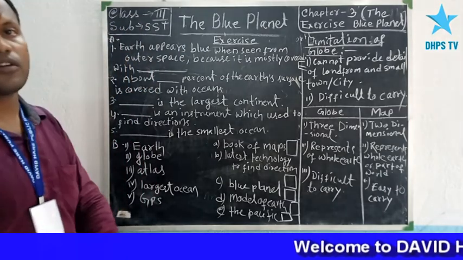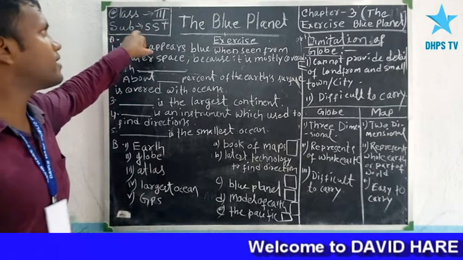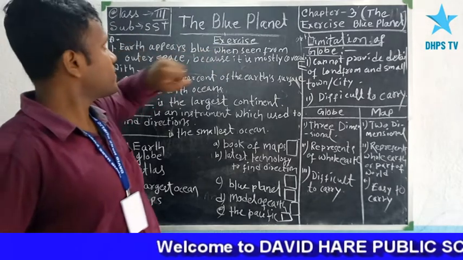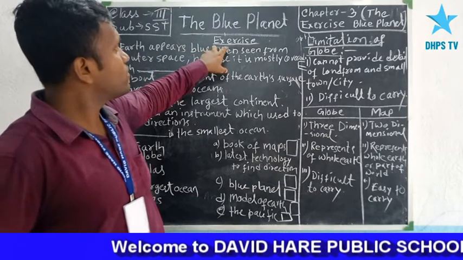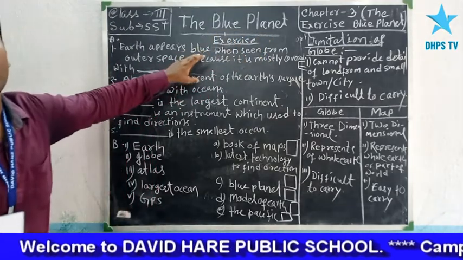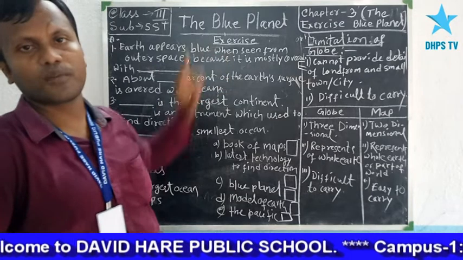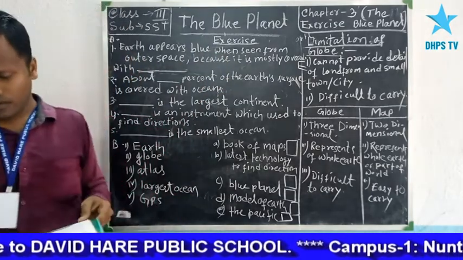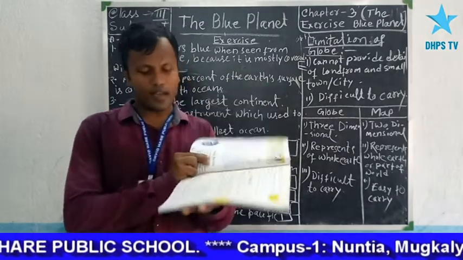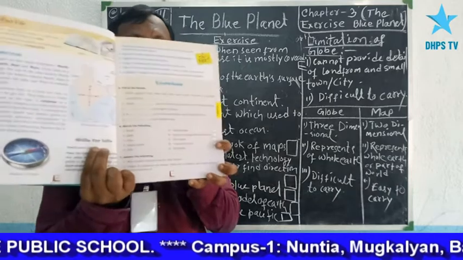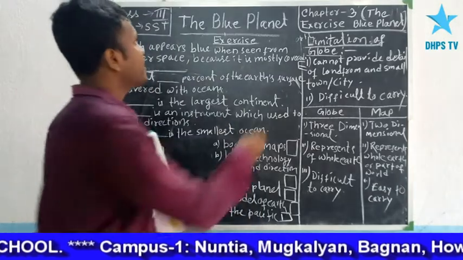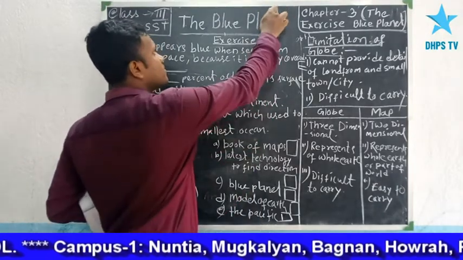The exercise of third chapter, class 3, subject SST. Today your chapter is The Blue Planet, and we will learn about the exercise in this chapter. Everybody, open your book and open page number 21. Page number 21.